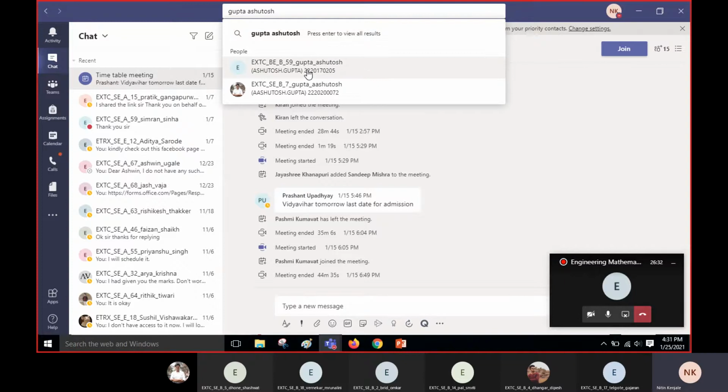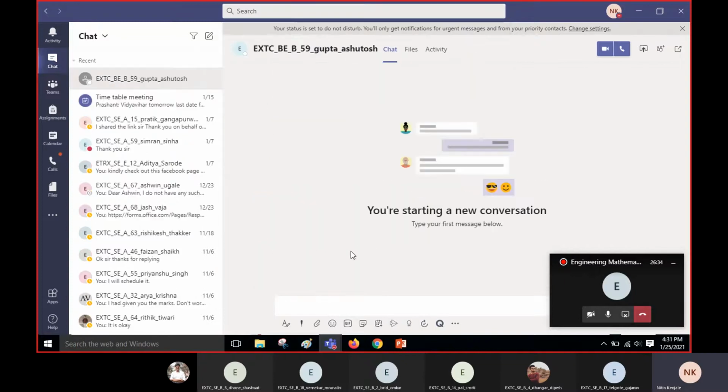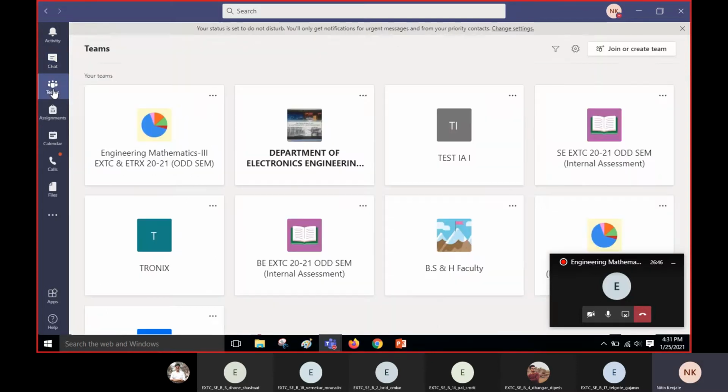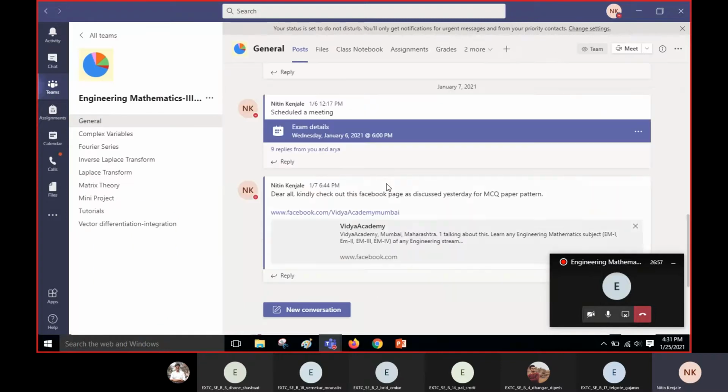So I can see a Gupta Ashutosh here. I click on it and I can send a hi to him in this way. So you can see that hi pop up on Gupta Ashutosh chat. Okay, then there is a Teams button. When you click on it, you can see the list of teams of which you are a part. When you click on any one team, say I'm going to click on this Engineering Mathematics 3 team.